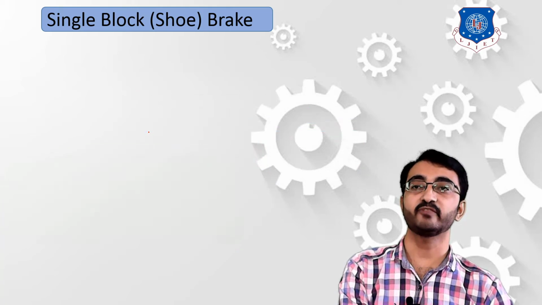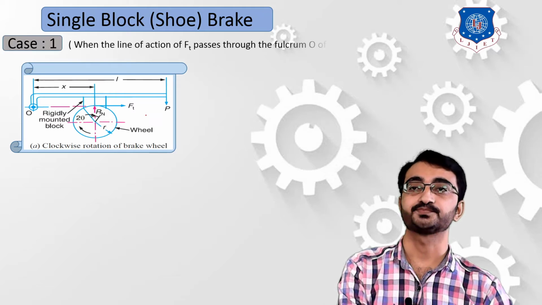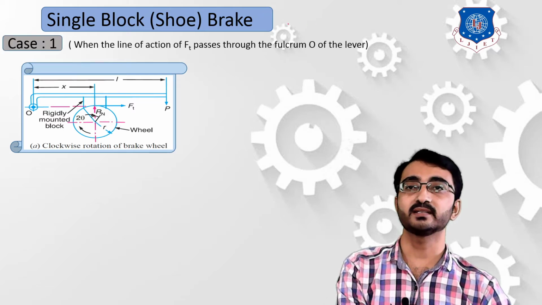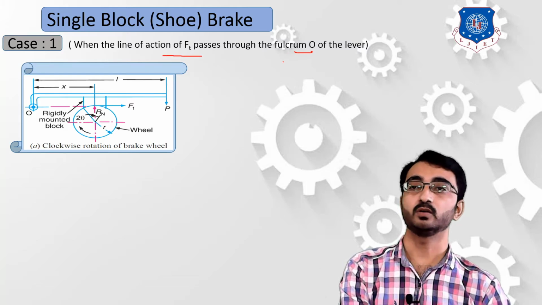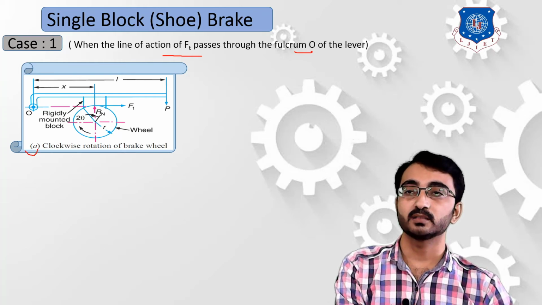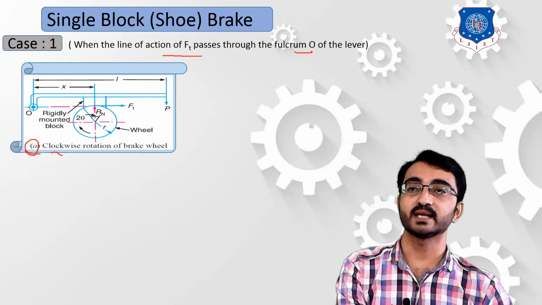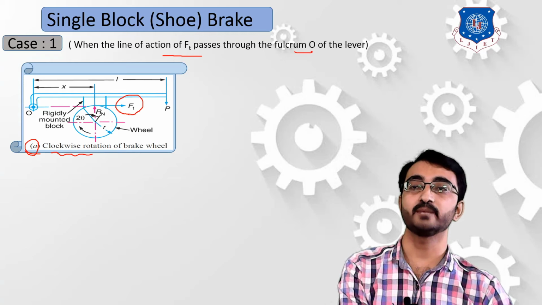The first case is one in which we consider that our fulcrum point is at the center and our frictional force passes through the axis of the fulcrum point. Let's consider the first case where the body is moving in a clockwise direction. Here you have to refer to the direction of the frictional force, which is very important.